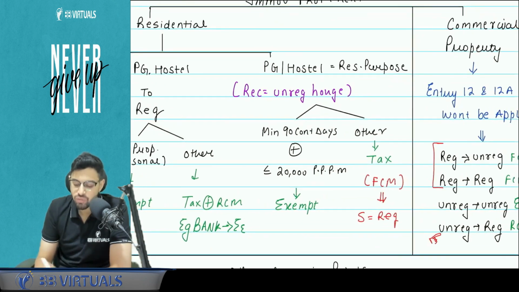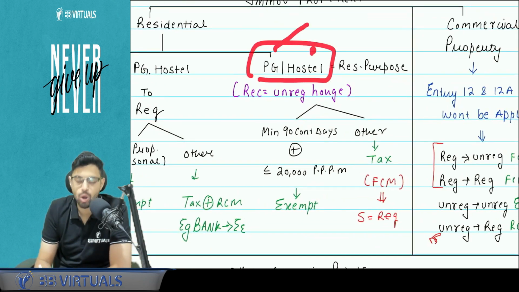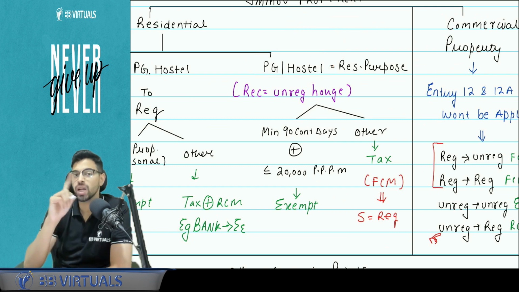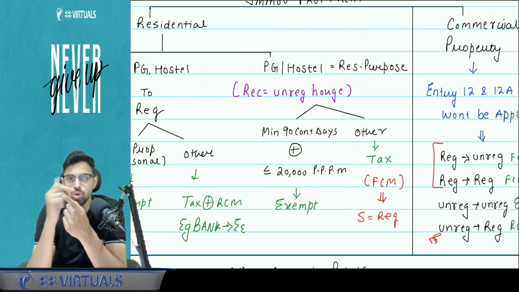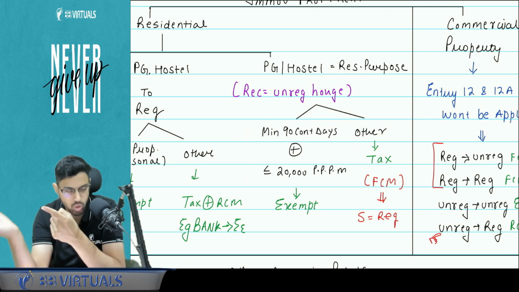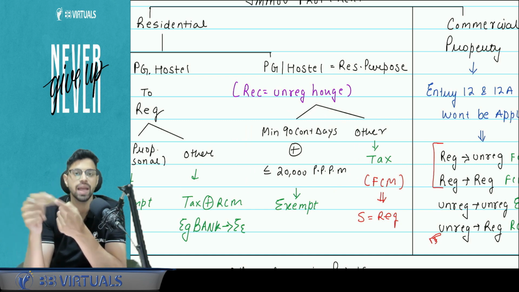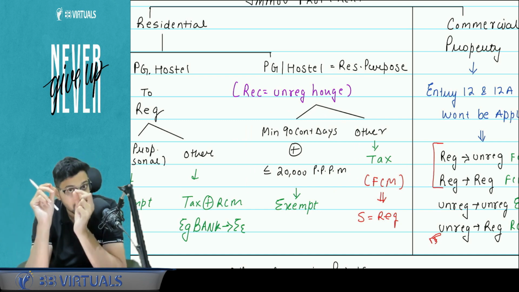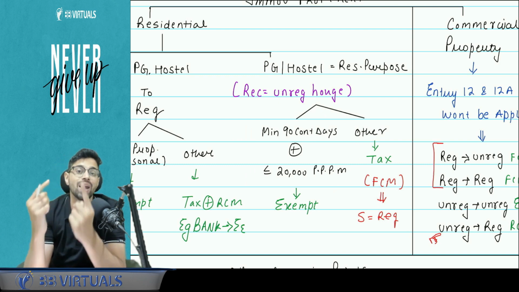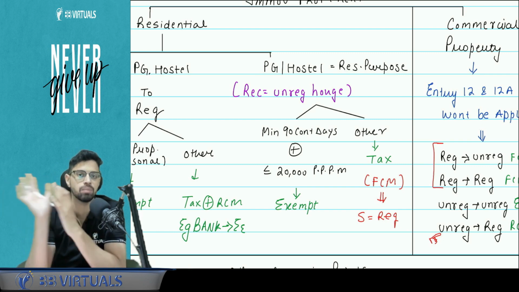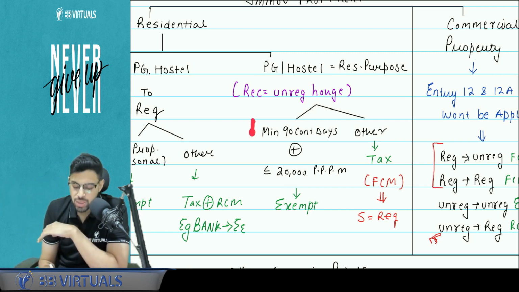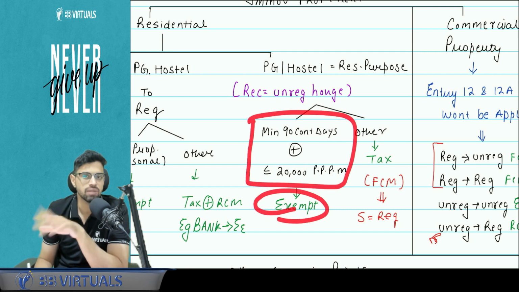And if it is a case of residential dwelling but in the nature of PG, hostel, student accommodation, you have to check the twin condition test. What is the twin condition test? That for a minimum of 90 days you are giving that flat on accommodation to the students or PG or hostel that you are running. And second, from one person per month, you are not earning more than 20,000. So it is up to 20,000 PPPM, means per person per month. Okay, if both these conditions are complied with, your GST will be exempt.